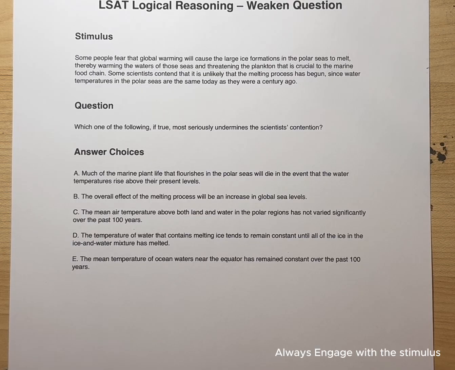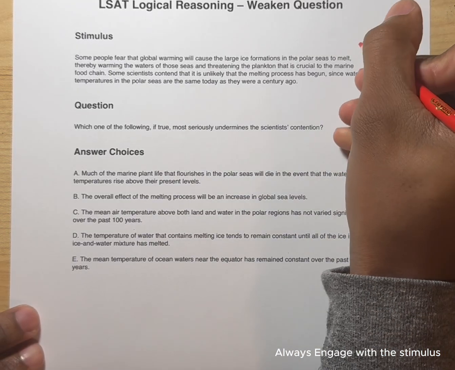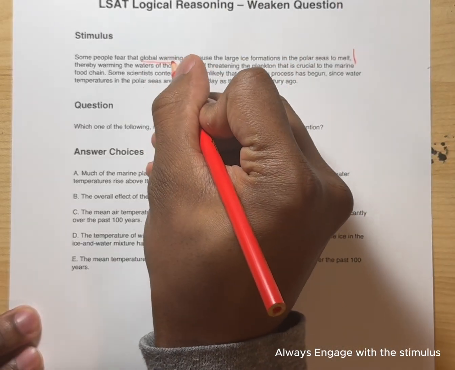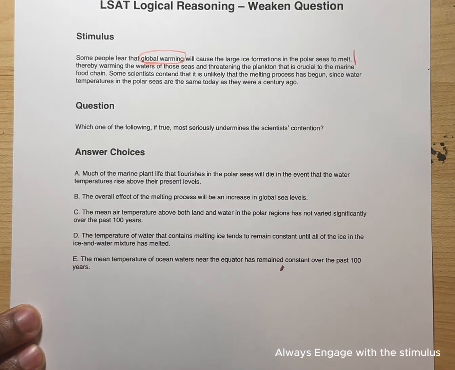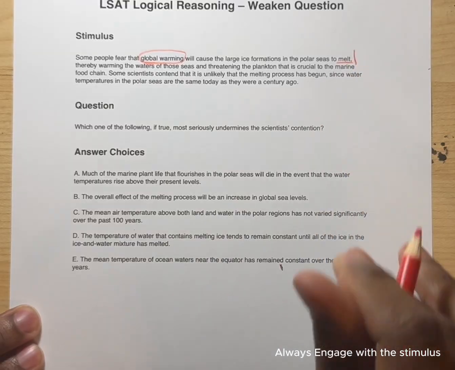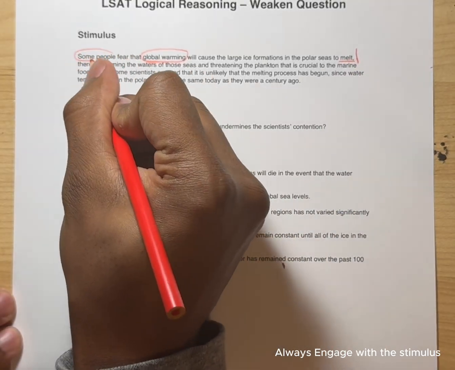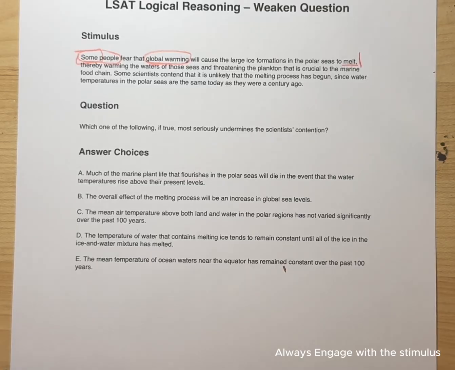All right, so we have some people fear that global warming will cause the large ice formations in the polar seas to melt. Basically, we're looking at global warming, and obviously we know that means rising temperatures. I went ahead and circled "some people" because not everybody believes this. It's just some people. Sometimes it's relevant, sometimes not. Thereby warming the waters of those seas and threatening the plankton that is crucial to the marine food chain.